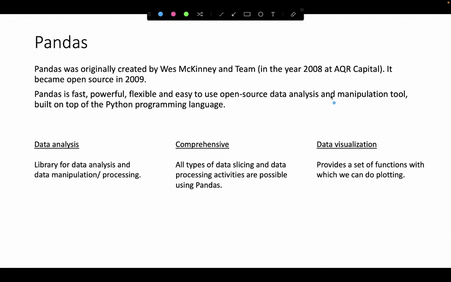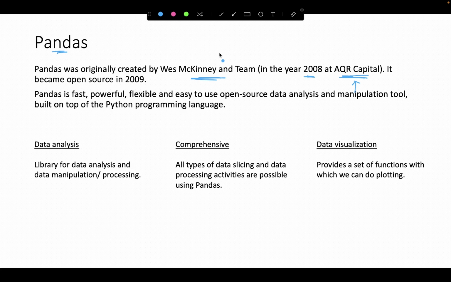So in 2008 at AQR Capital, Wes McKinney and team created this library called Pandas. Back then, Wes McKinney and team found the necessity of creating a comprehensive library that could handle all kinds of data manipulation tasks encountered in quantitative finance. AQR Capital is a financial firm wherein they wanted to create their own library, which would help them perform thorough exploratory data analysis or deal with structured data.